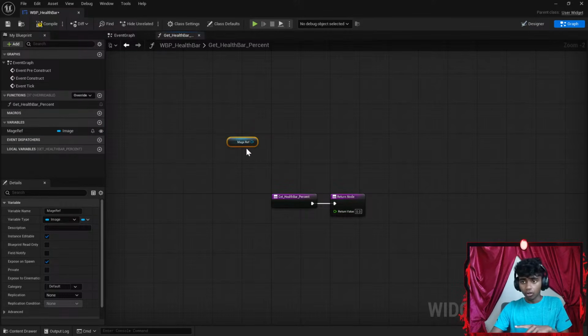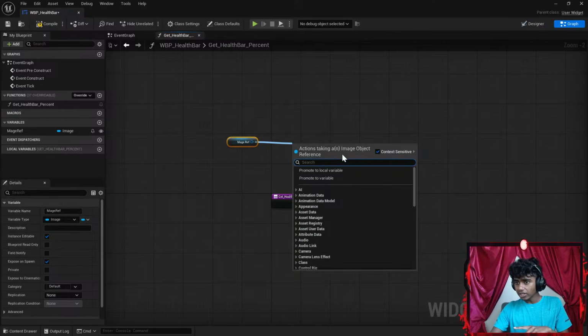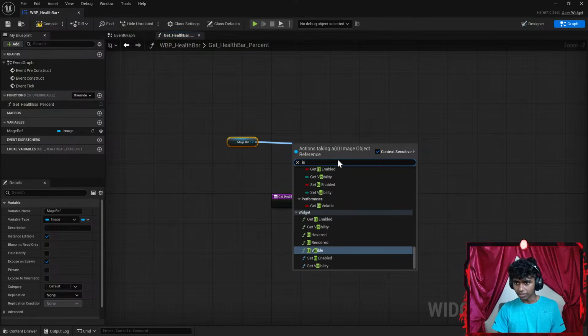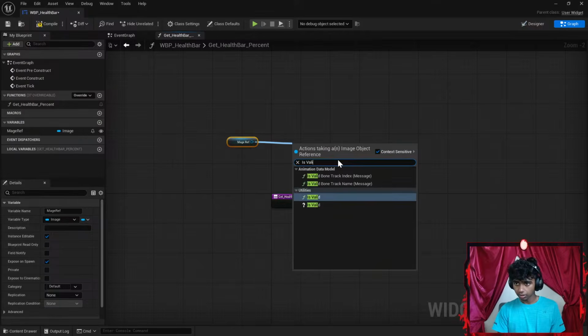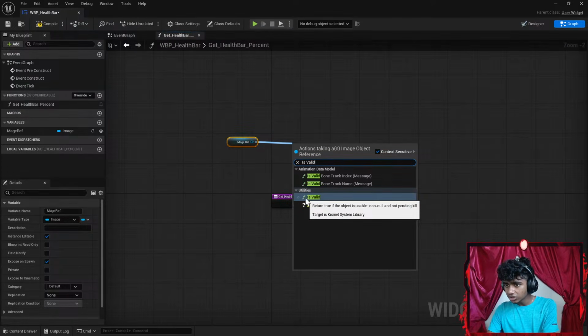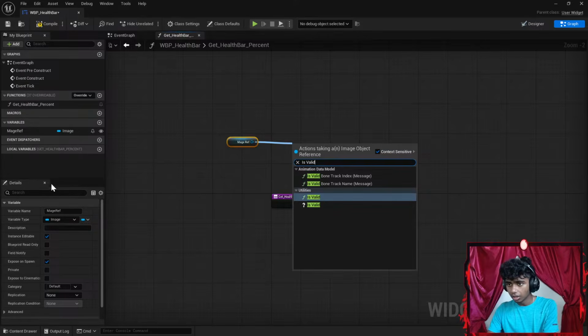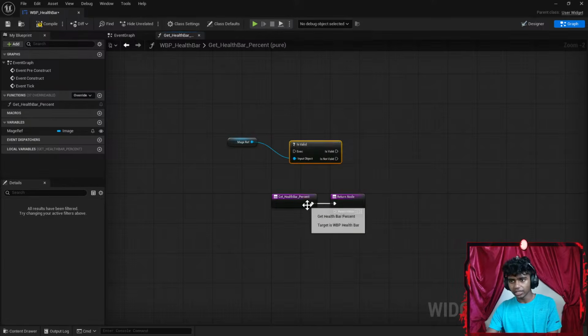Okay, pull off. So I gotta go ahead and pull a wire off and check if is valid. There are two is valid. One determines if an object is valid. The second is return true if usable. I think I go with this one: determine if the object is valid.